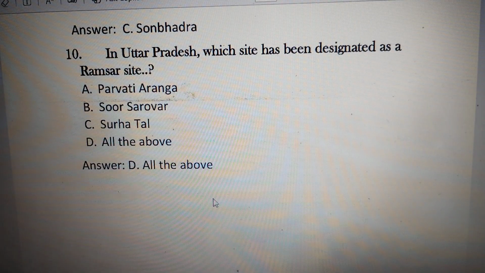So what we must focus on are topics like Ramsar sites, national parks and wildlife sanctuaries, which are very important, while mineral producing districts are very important, the famous sons and products from UP are quite important, and the census 2011 is very important.